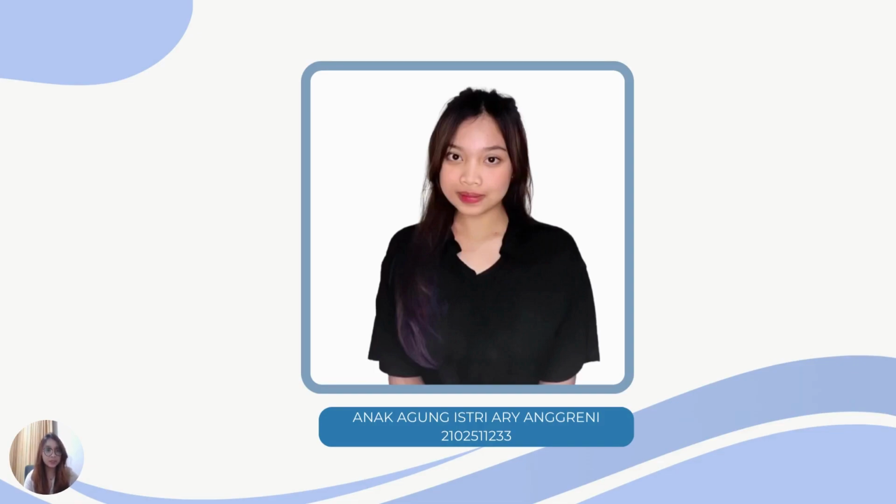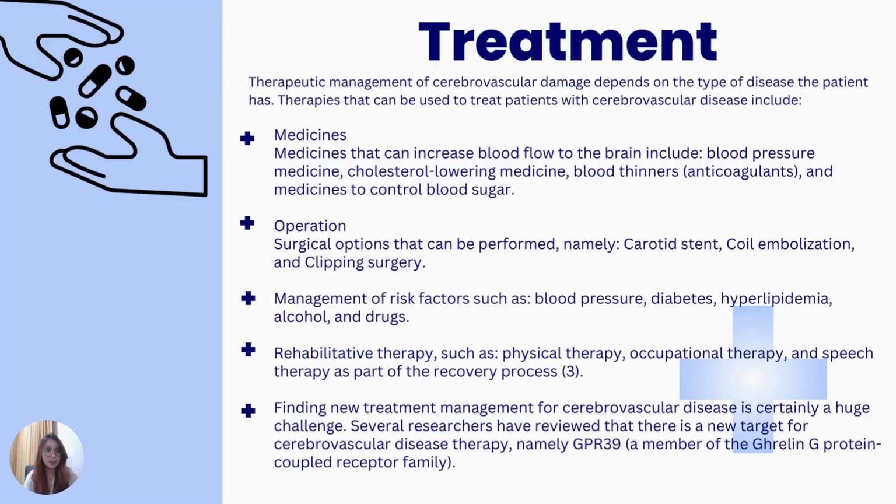Now I will explain about the treatment and prognosis of cerebrovascular disease. The treatment of cerebrovascular disease depends on the type of disease the patient has. Therapies that can be used to treat patients with cerebrovascular disease include, the first one, medicines. Medicines that can increase blood flow to the brain include blood pressure medicines, cholesterol lowering medicine, blood thinners, and medicine to control blood sugar. The second one is operation.